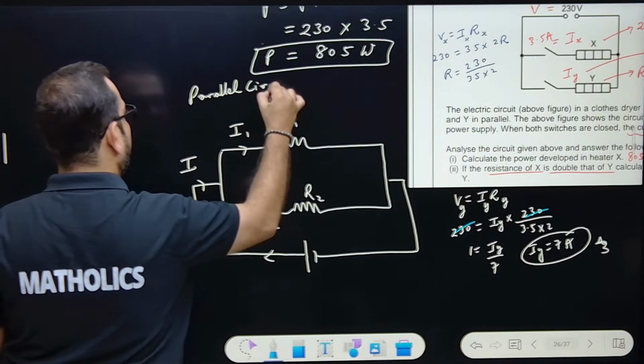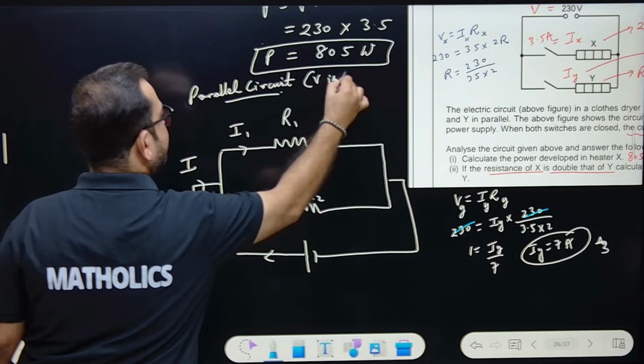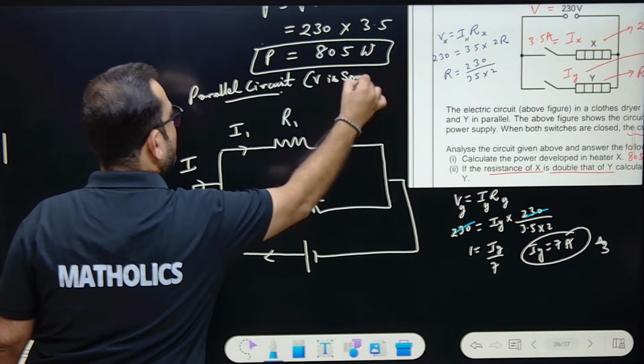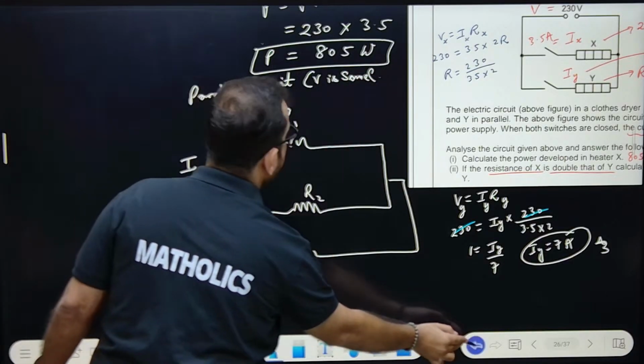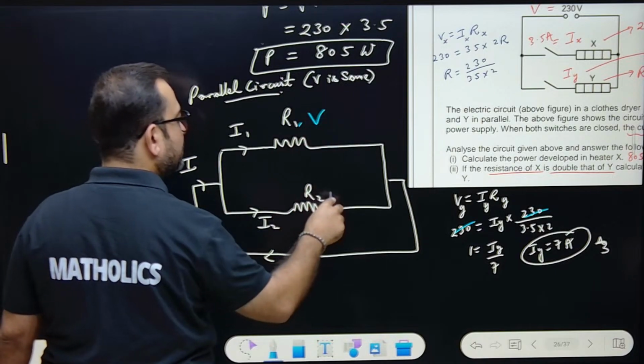This is a parallel circuit. In this circuit, V is the same for all resistances. The potential difference is V across this one and V across this one too.